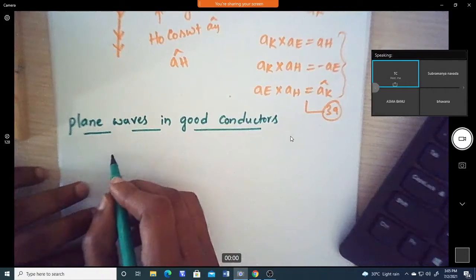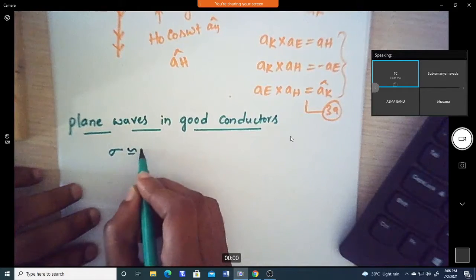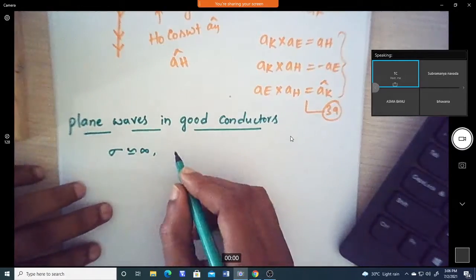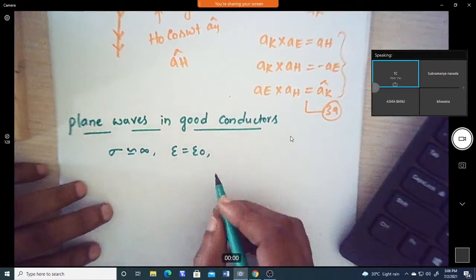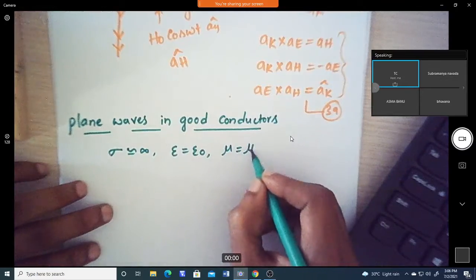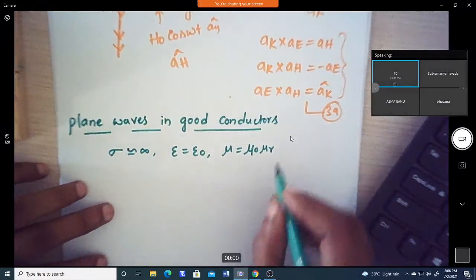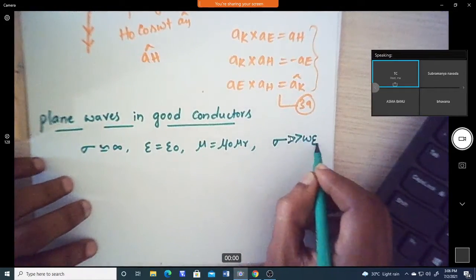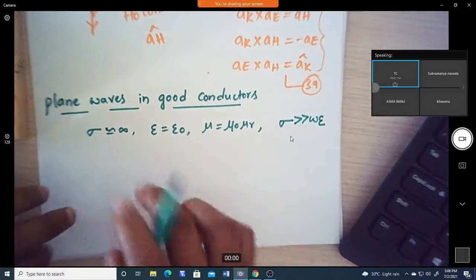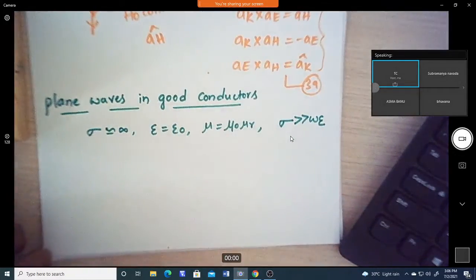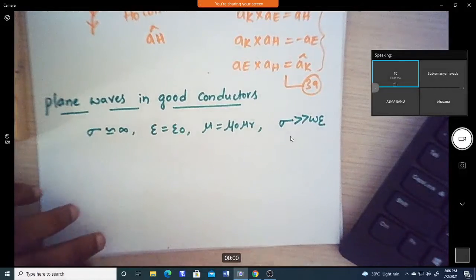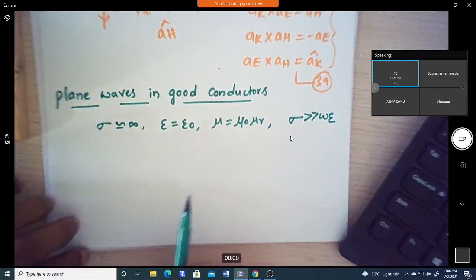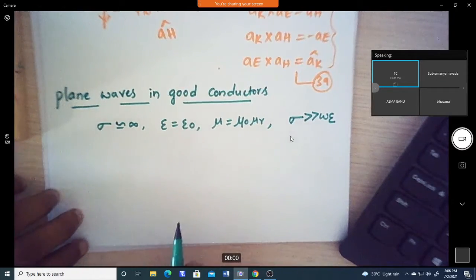Here we have the conductivity sigma equal to infinity, or we can say it is very large, and epsilon equal to epsilon naught, and mu equal to mu naught mu r. Also, for good conductors, sigma is far greater than omega epsilon. These are the conditions we can take for good conductors where the wave propagation happens. Now let us see how the electric field intensity and magnetic field intensity will propagate through conductors.